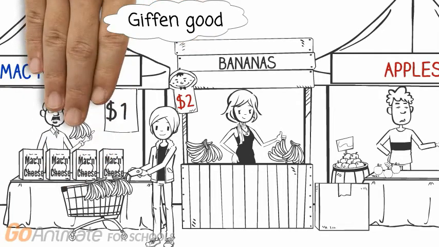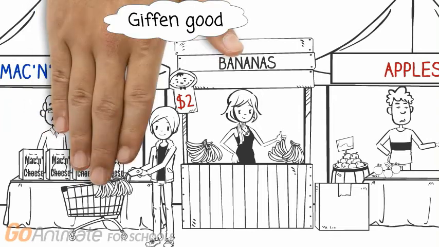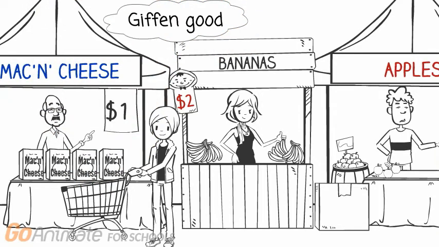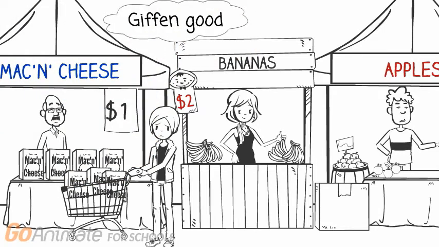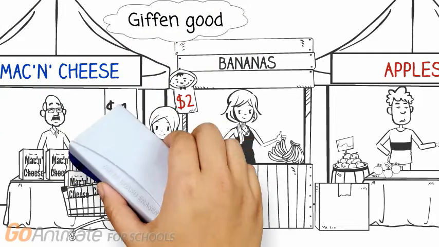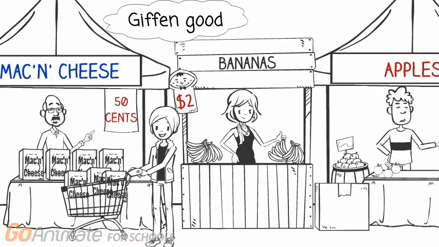For example, suppose Chris is very poor and survives on $20 a week, all of which must be spent on mac and cheese to get enough calories. Now, suppose that the price of mac and cheese drops by a half. Chris can now get the same amount of mac and cheese as before, but for only $10. In principle, Chris could now buy more mac and cheese.